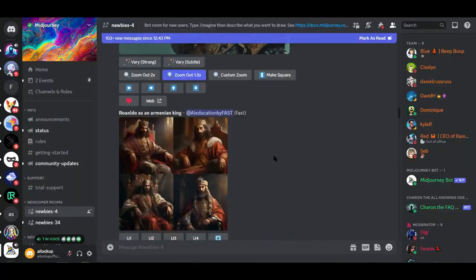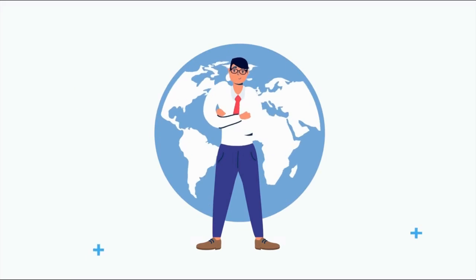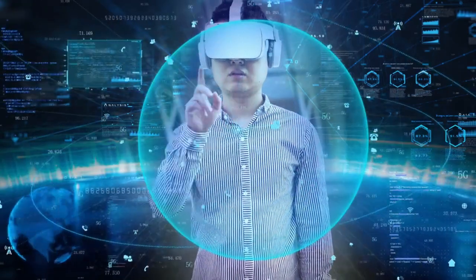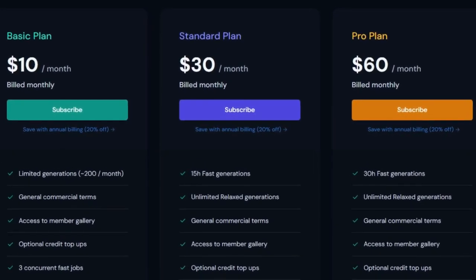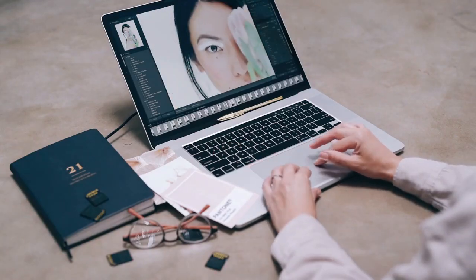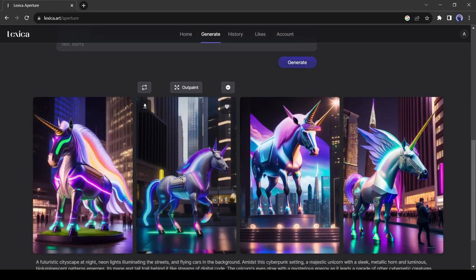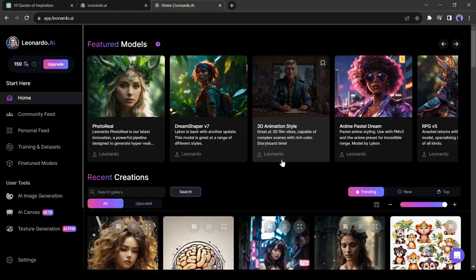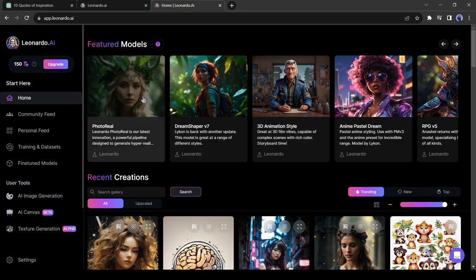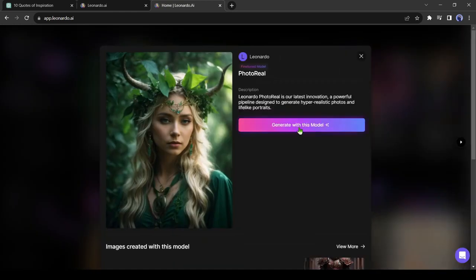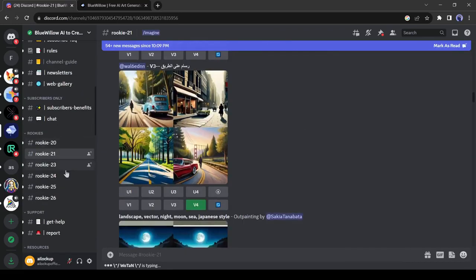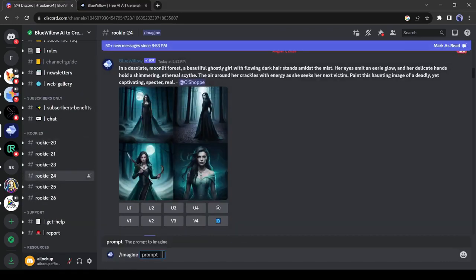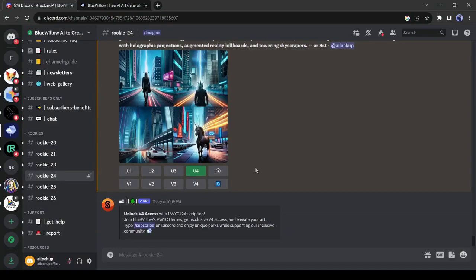Let's be honest, guys, Midjourney is pretty good at creating images from text. But if you're just dipping your toes into the world of AI, forking out $10 every month for training isn't feasible for everyone. For that reason, I tried all of the text-to-image generators that generate images just as well as Midjourney. Leonardo AI can be the best option. But if you're not a paid user, then you won't be able to access their best feature. Some other image generator tools like Willow, DALL-E 2, or Playground are not as capable as Midjourney.